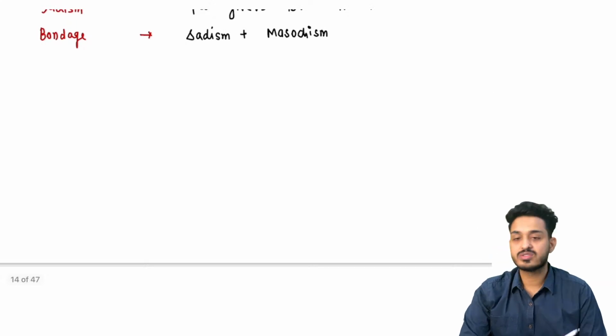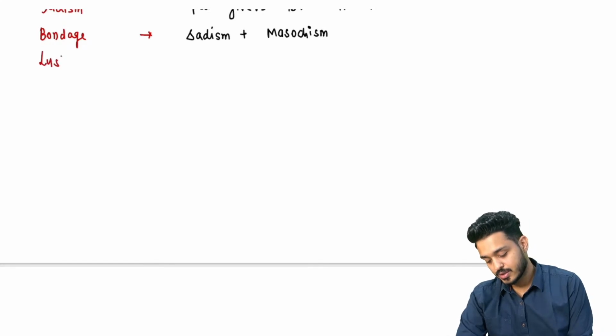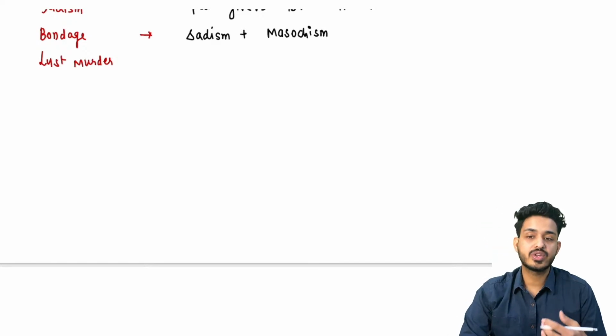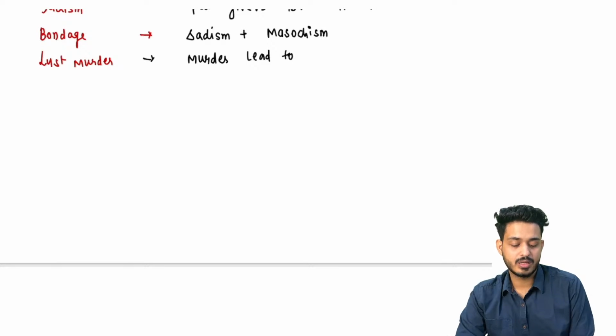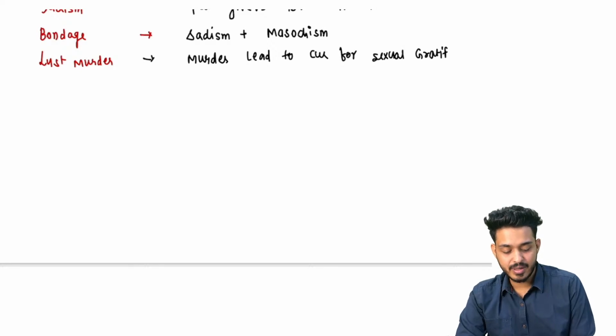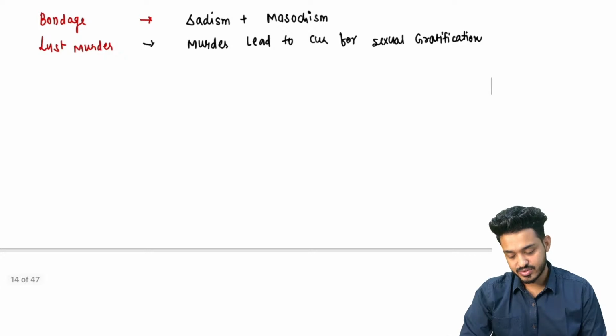You must have heard about certain other things like lust murder. What is that lust murder? These are the people who are getting the cue. They are getting the urge after killing the partner, right? Here the murder will lead to the cue for sexual gratification. इसके बाद में सेक्स करेंगे, पहले मर्डर करेंगे, राइट? So then they will be doing what? Necrophilia, then they will be doing the sex, right? That is going to be the lust murder.